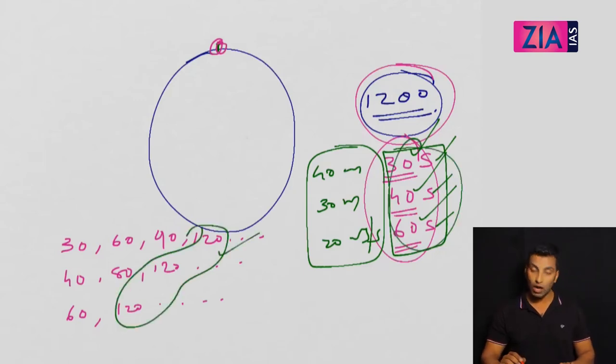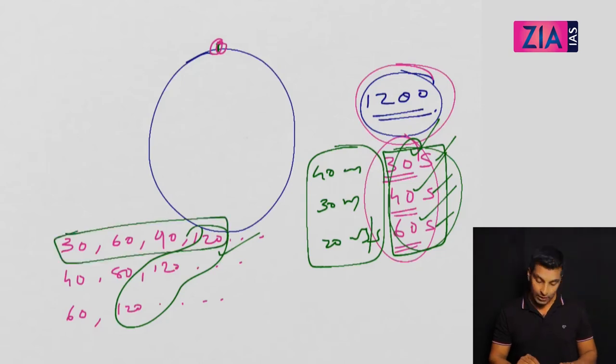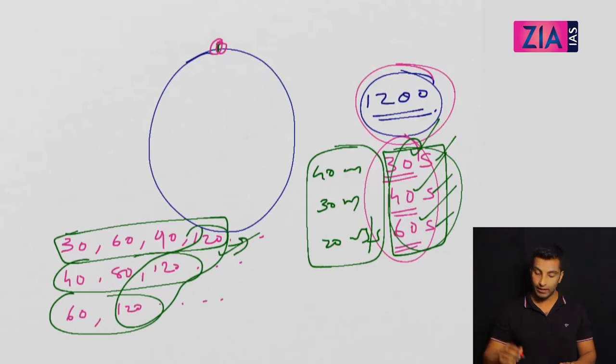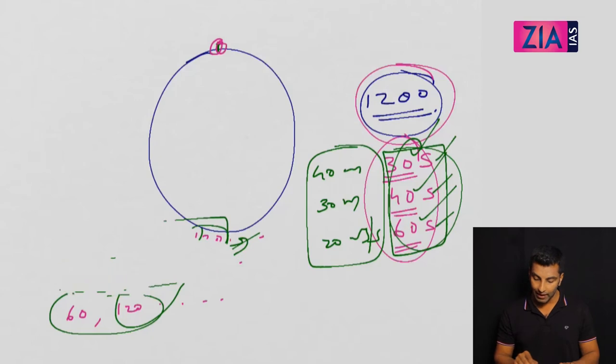So this is a common point. At the 120th second, all 3 will be at the starting point. But they are traveling different distances, because this person completed 4 rounds, this person 3 rounds, this person 2 rounds. So he has covered 4 into 1200, this 3 into 1200, and this 2 into 1200. The distance covered is different because the speed is different, but they are all meeting at the same point, the starting point in this case. This is an entirely different question, but we will be using the same concept again here also.